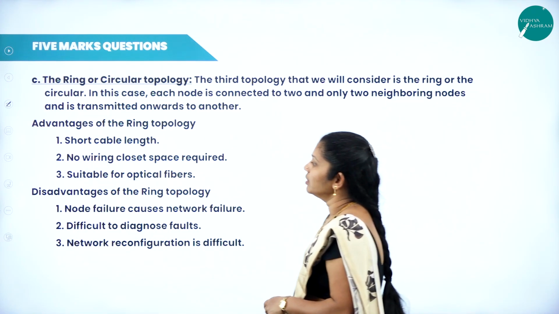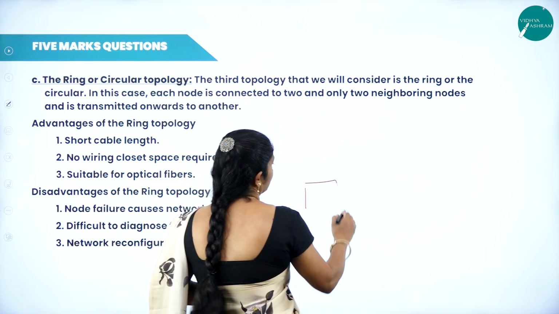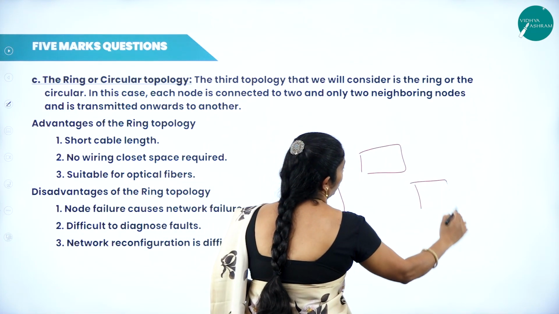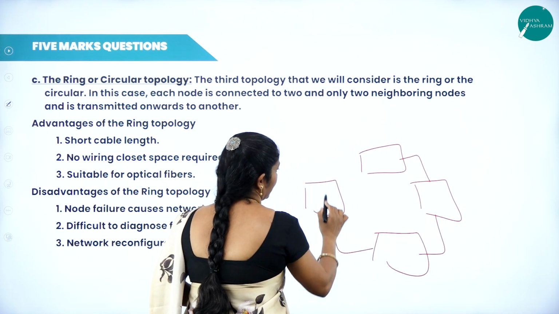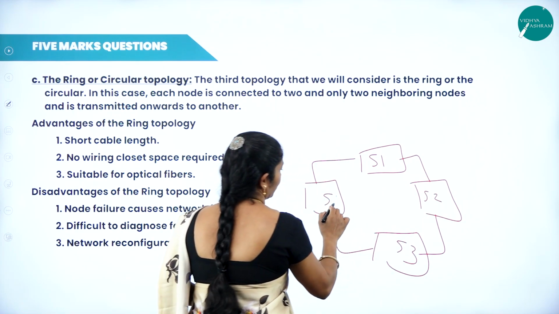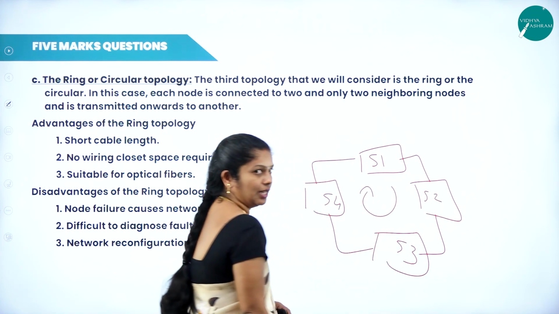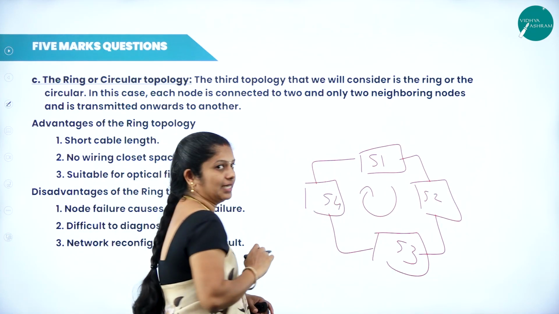Next one, ring or circular topology. In ring topology, all the systems are connected in the format of a ring shape only. Consider this is one system, here one, here one, here one. This is S1, S2, S3, S4. And it is unidirectional. If I want some data, consider S1 wants some data which is present in S4.